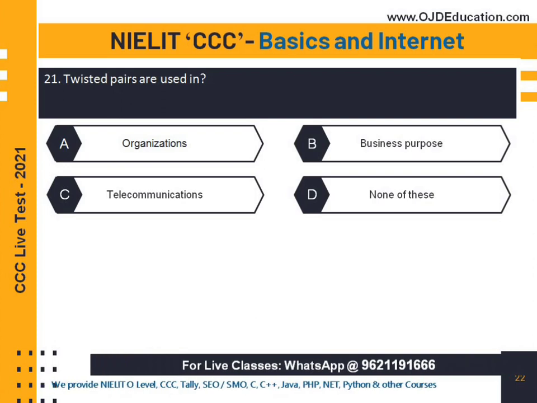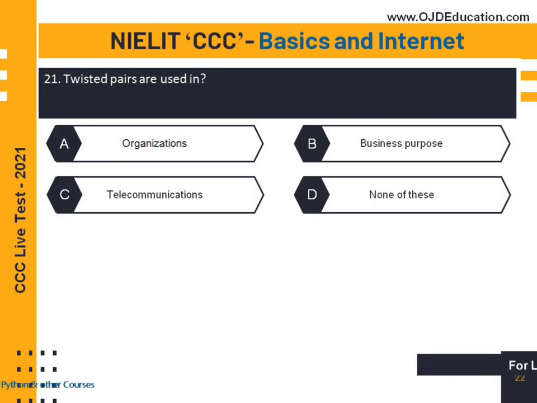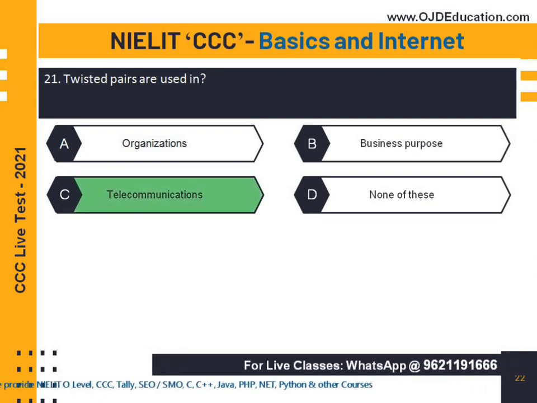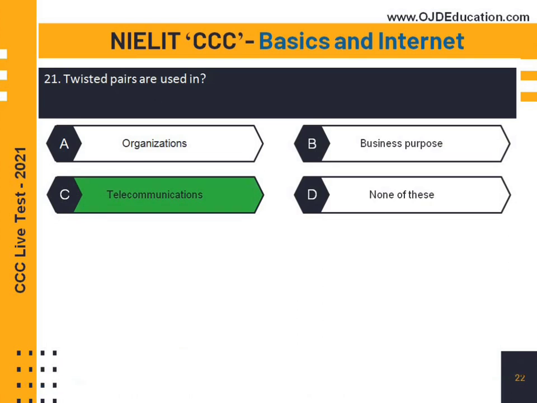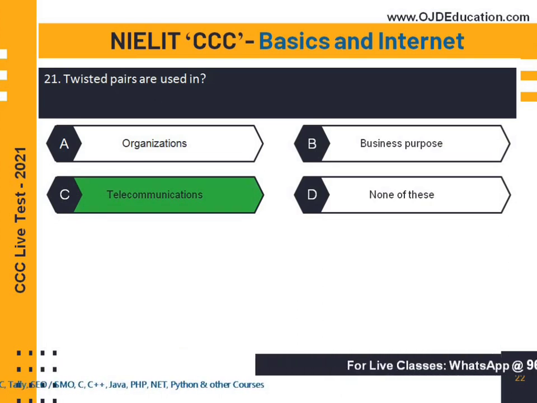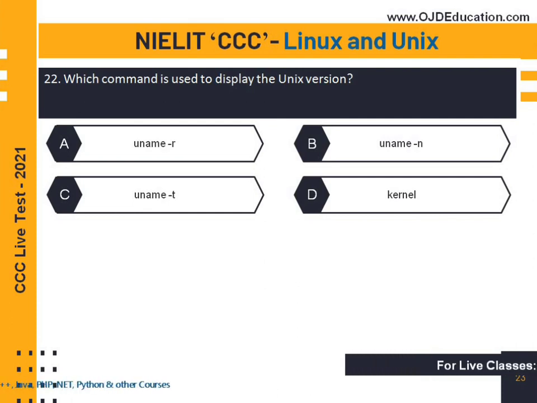Twisted pairs are used in. So twisted pair are used where we use twisted pair cable. Twisted pairs are used in telecommunications. Twisted pairs are basically used in telecommunication field. Let's move on to the next slide.